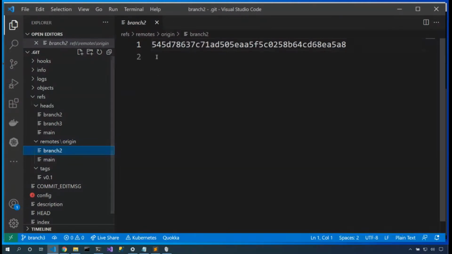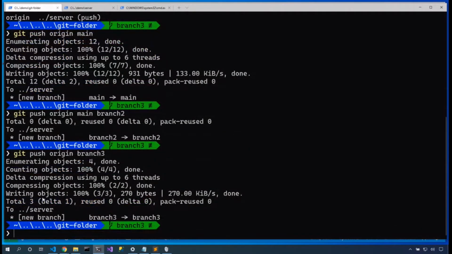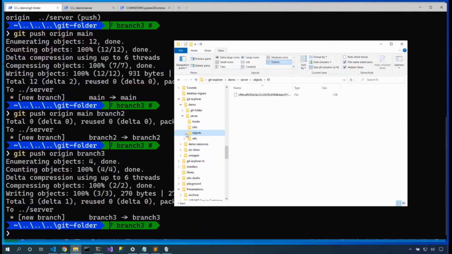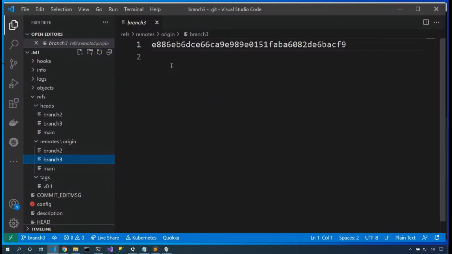Here's where we left the server last at 545D78 for branch 2 and FB3E06 for main. Perfect. Now, if we were to say git push origin branch 3, now we would send these additional things to the server. It now has more objects in its objects folder. And back here on our local repository, we now have a reference to branch 3 as well.